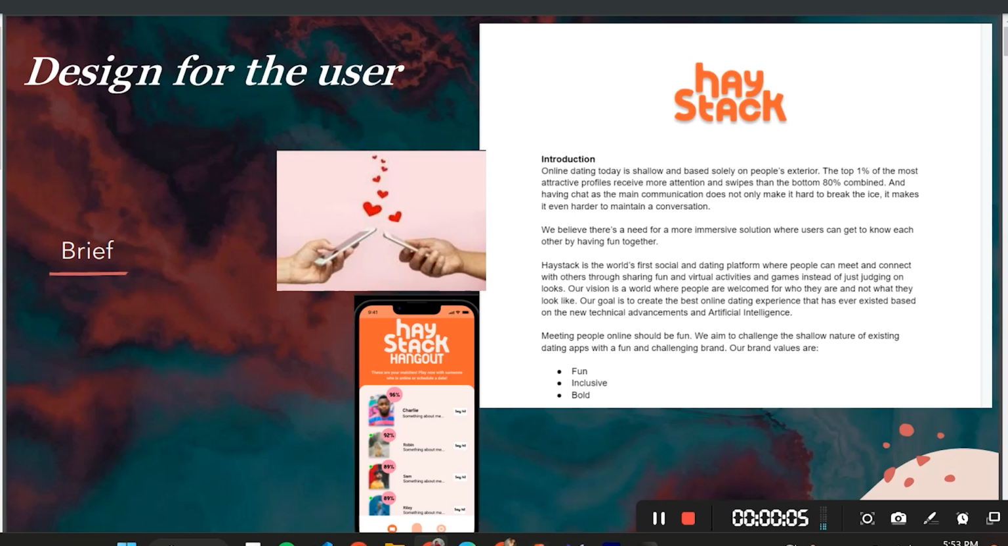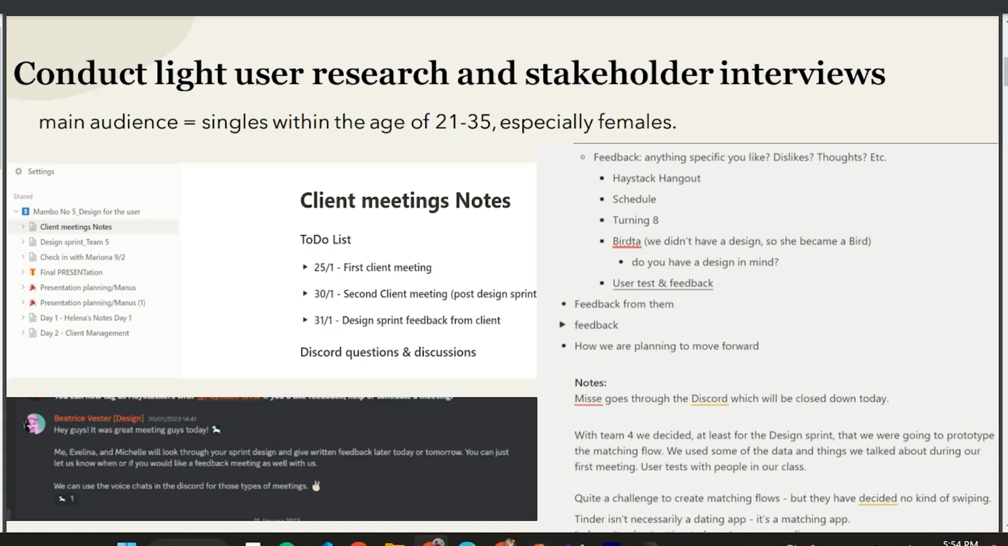Hi, I'm Sitar. Our brief is to design the matching flow of Haystack dating app, the first online dating app where people can get to know each other by sharing fun virtual activities instead of judging on looks. For user research, we always made sure that our dating app meets the needs of target users.